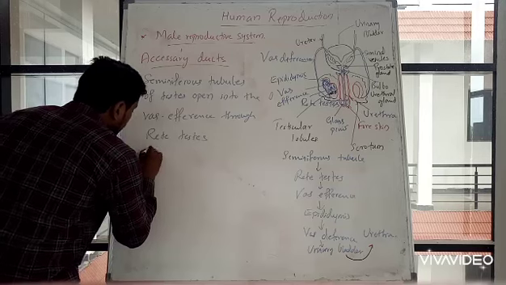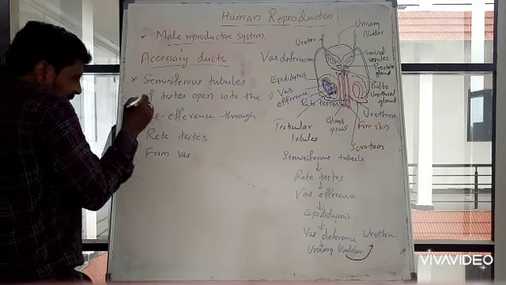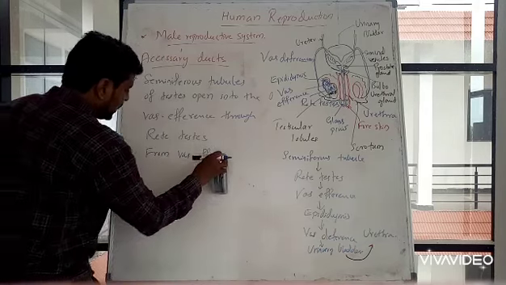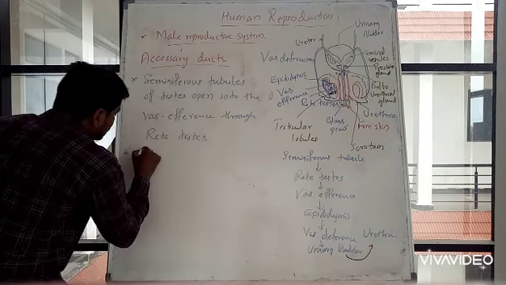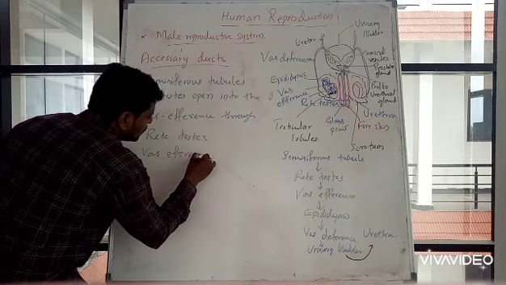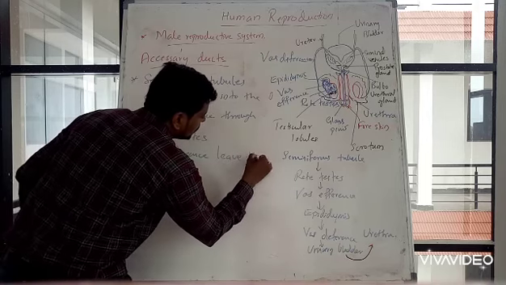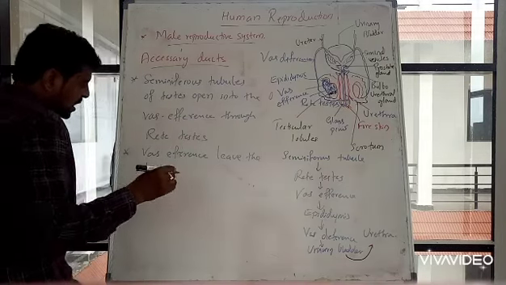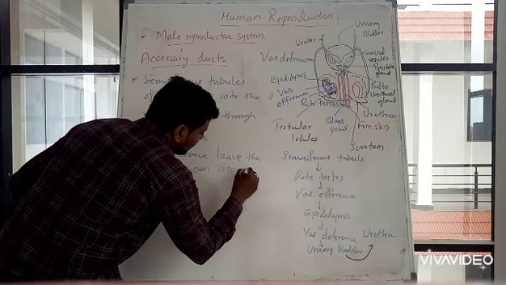Then the vasa efferentia leave the testis and open into epididymis.